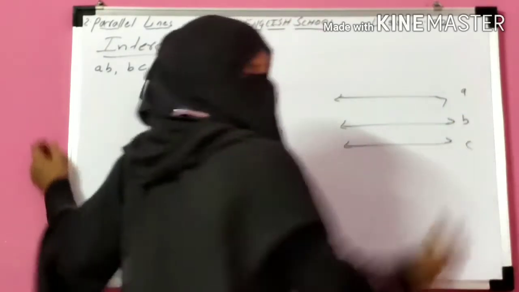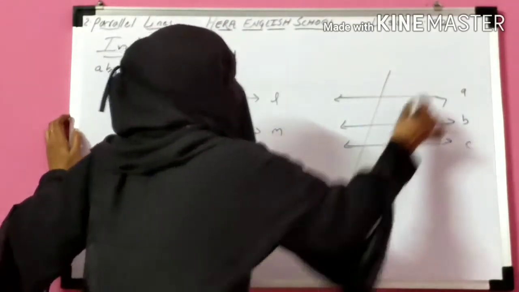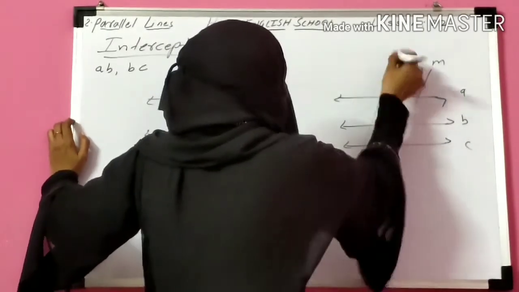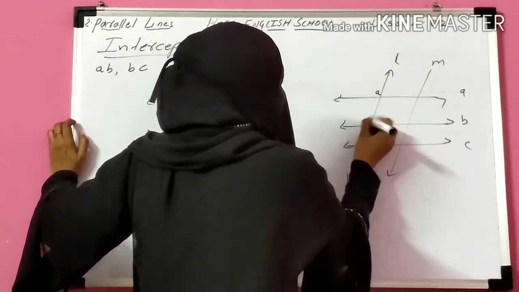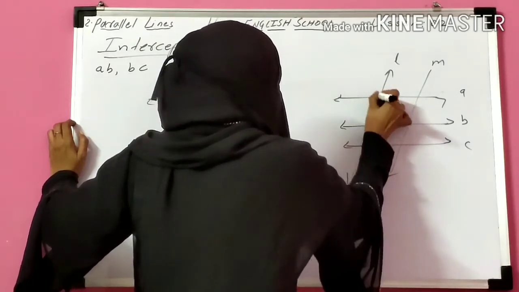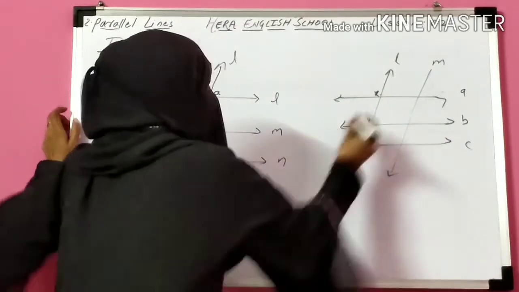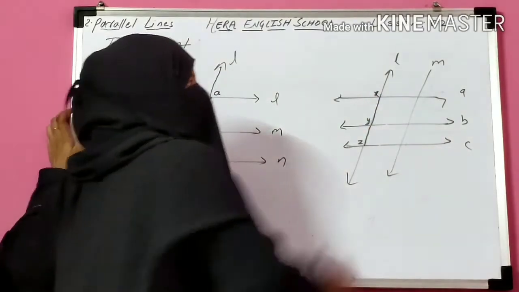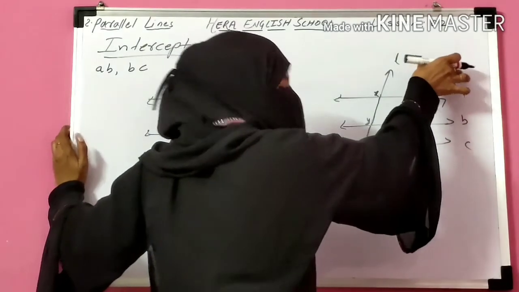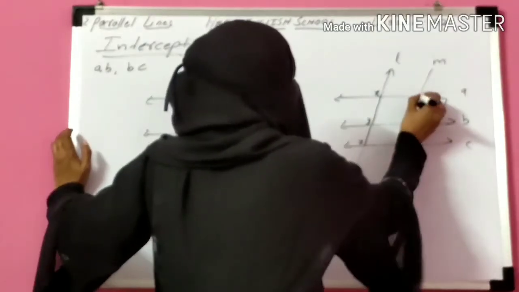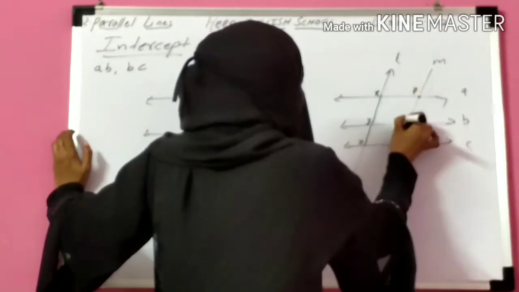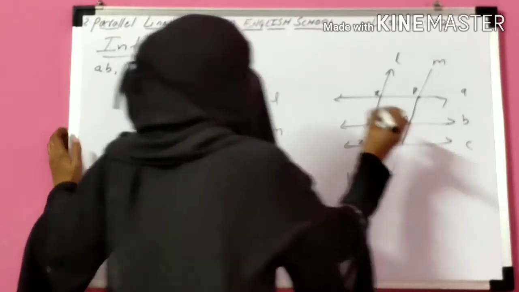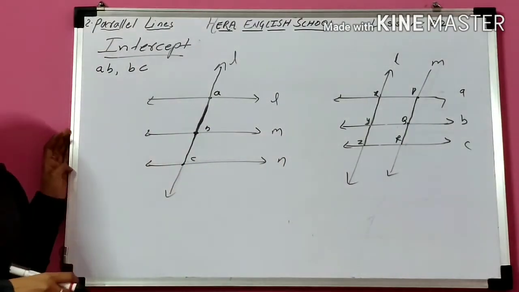A, B, C are the three parallel lines and L and M are two transversals. Due to the line L, the intercepts made are XY and YZ. XY is one intercept and YZ is another intercept. Due to the line M, that means this transversal, the intercepts made are PQ and QR. The segment cut off due to the parallel lines and transversal is called an intercept.